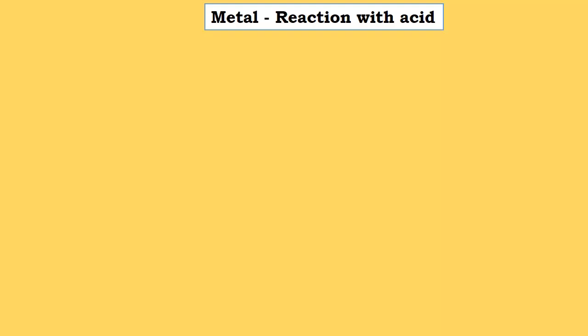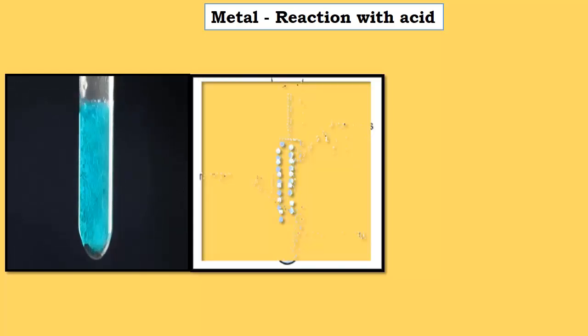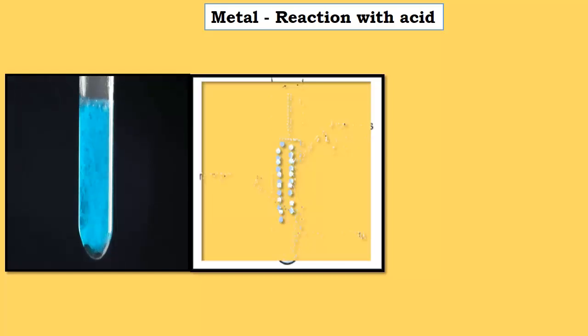Metal reaction with acid. Let us take a metal here, and if you keep some metal pieces into dilute hydrochloric acid, you can see the bubbles of hydrogen gas coming out. Look here again, a magnesium strip is kept in a test tube having dilute acid and the bubbles are rising to the surface.